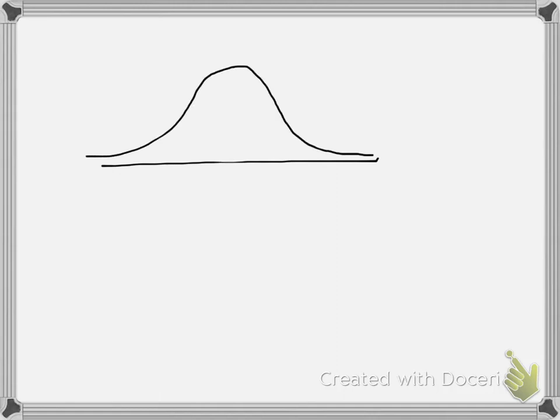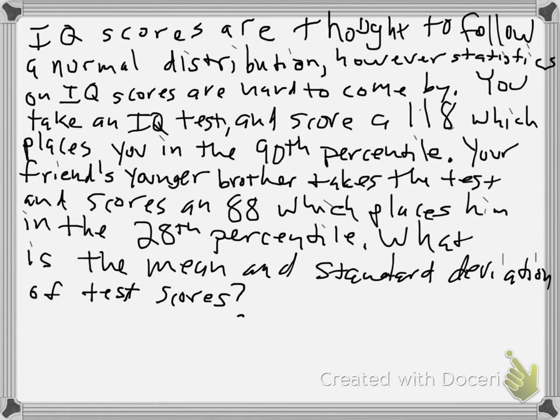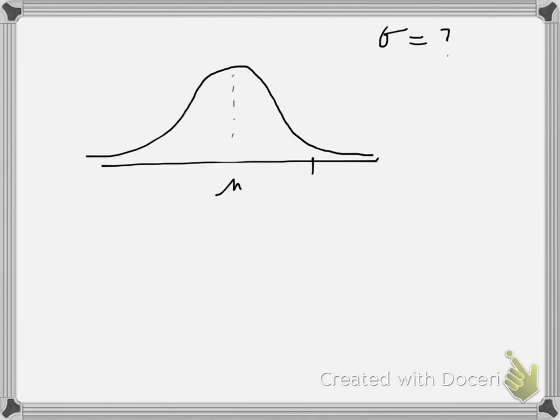Hey, welcome back. All right, so this is how you should start. At the very least, start out with a sketch. We know we have a bell curve. We have some unknown mean, and we have some unknown standard deviation. But what do we know? We know your score was 118, your friend's brother was 88. So your friend's brother here got placed in the 28th percentile.